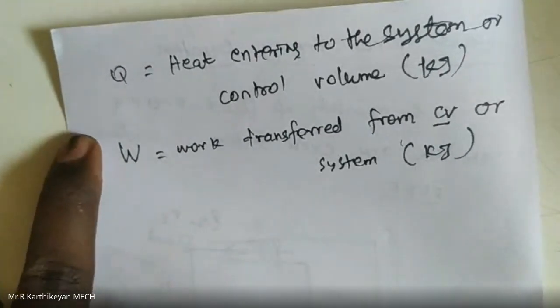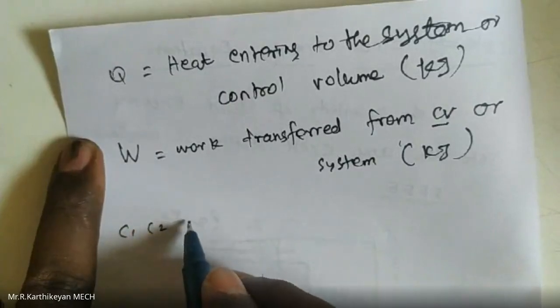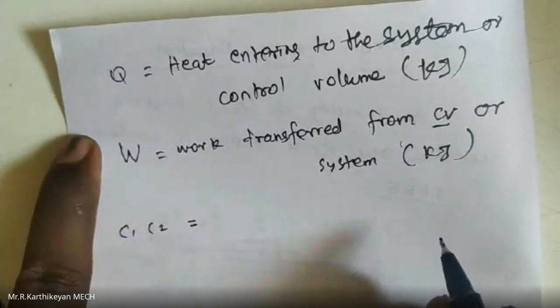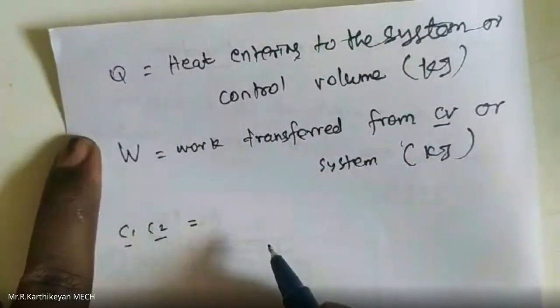Next, what are C1 and C2? C1 means the inlet velocity and C2 means the outlet velocity.